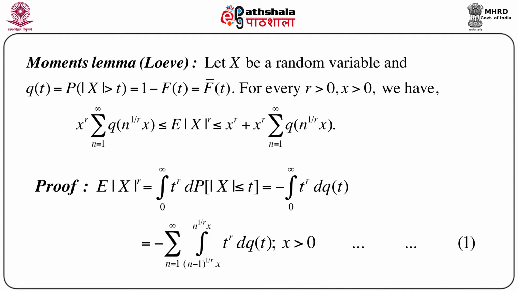Now, we can immediately write this. This is a standard technique in integration theory, where we split this integral as a summation: minus the sum over n equals 1 to infinity of the piecewise integral, within the limits (n-1)^(1/r) x to n^(1/r) x, of t^r dQ(t), for x greater than 0. So, we consider the piecewise integral first and then the sum over n equals 1 to infinity. This covers the entire range and is exact, so we put equality here. Let us call this equation 1.